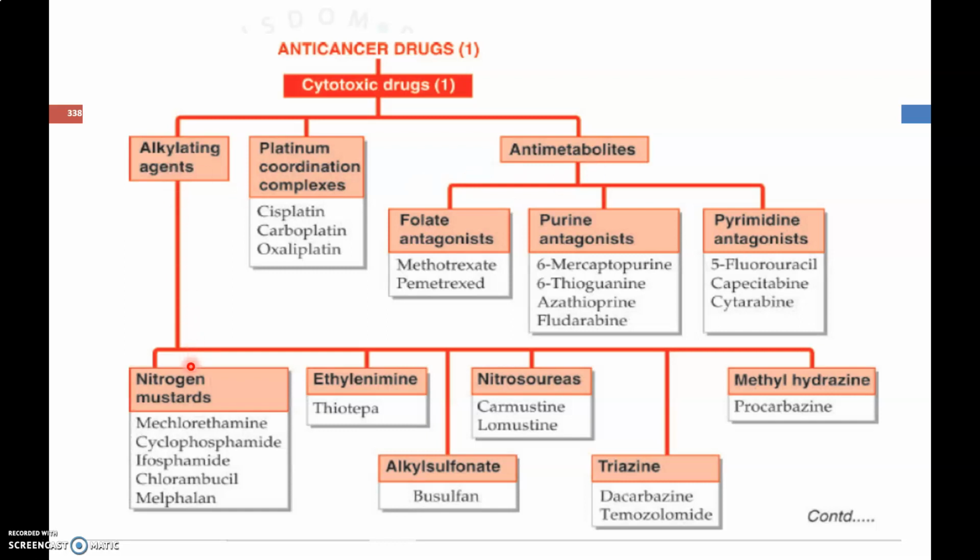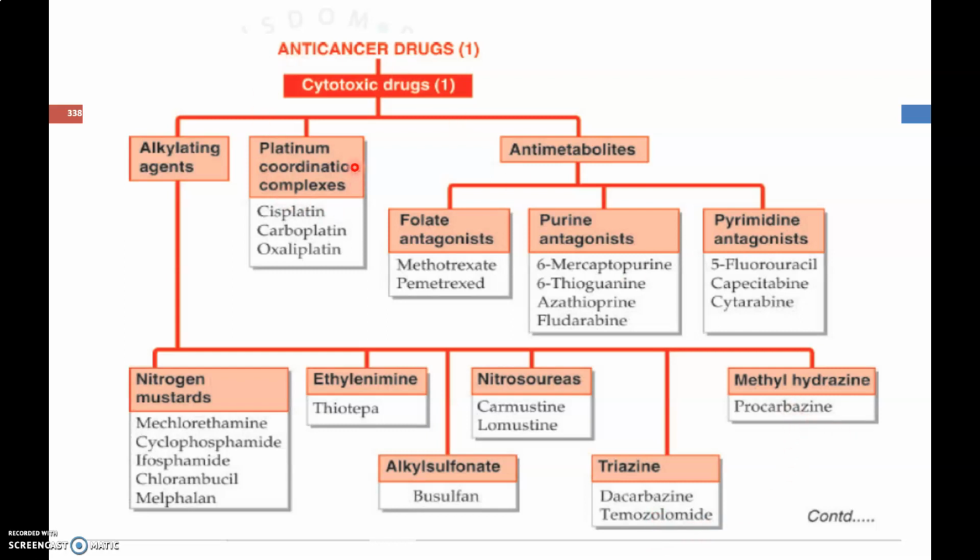Alkylating agents are again classified into nitrogen mustards like mechlorethamine, cyclophosphamide, ifosfamide, chlorambucil and melphalan, and ethylenimines like thiotepa, alkyl sulfonates like busulfan, nitrosoureas like carmustine and lomustine, triazines like dacarbazine and temozolomide, and methyl hydrazine like procarbazine.